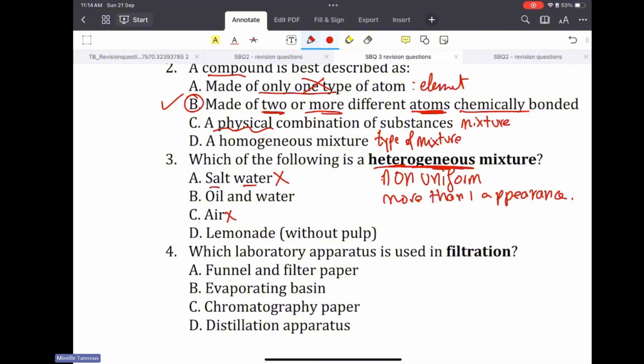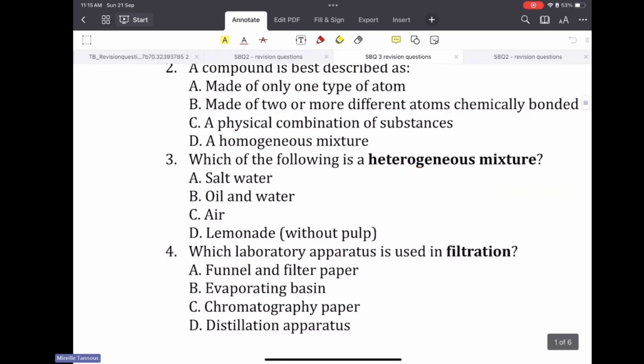Air as well is homogeneous. Why? Because I cannot differentiate between the gases in the mixture of air. Lemonade, and it's written without pulp because if it is with pulp, then it becomes a heterogeneous mixture. The only correct answer in this choice is B because when I mix oil and water, I can still see clearly the oil separated from the water, which makes it a non-uniform heterogeneous mixture.